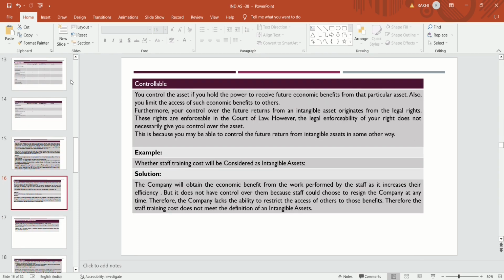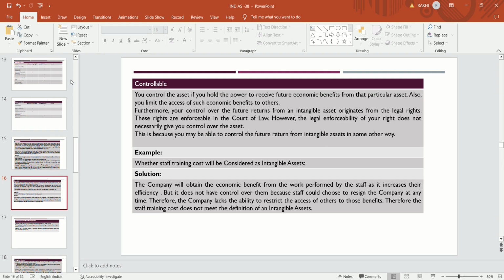The definition of intangible asset itself is very vast. Firstly, it is an asset that does not have any physical existence. Secondly, it is a non-monetary asset. Thirdly, it is an identifiable intangible asset. Fourthly, it is controllable by the company, the asset which is controlled by the company and having a future economic benefit.